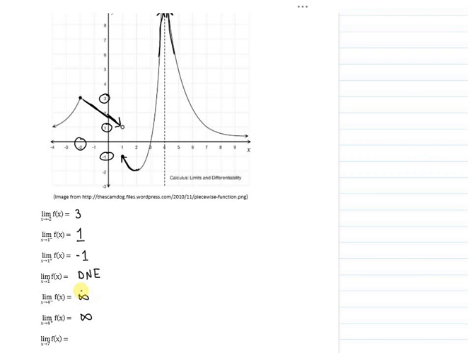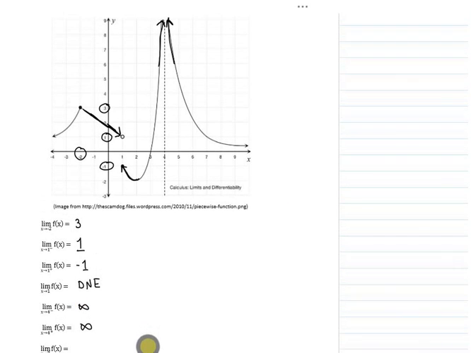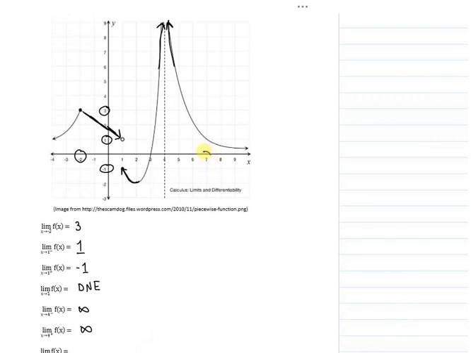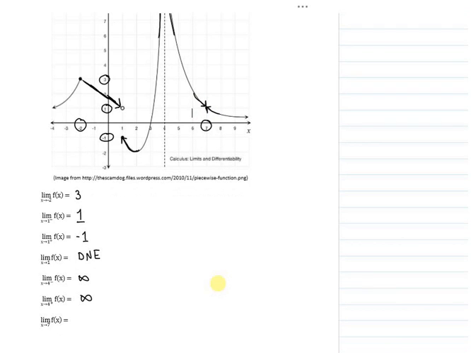And the last one, I think, is approaching 7. So here's the 7. You can see whether I approach from the right or from the left, I'm getting to about 1. So I'm going to write 1. Okay, next page.